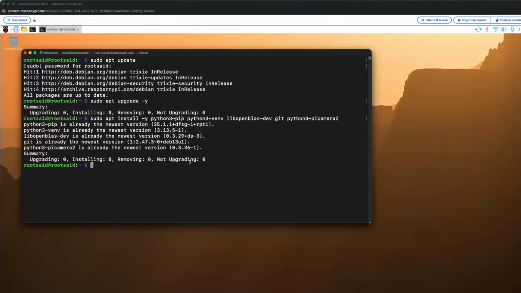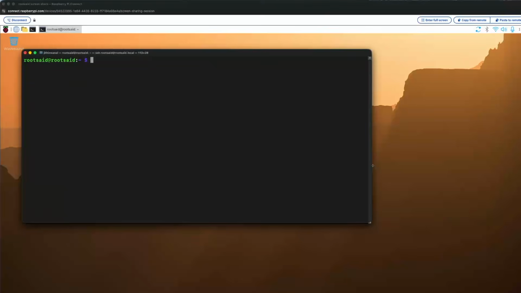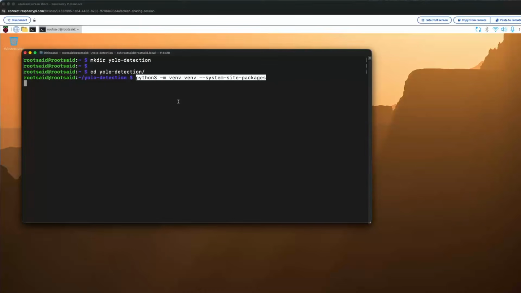Now we can set up our project folder. Let's create a folder called yolo-detection and move inside that directory. And inside this directory, we will be creating a virtual environment. But why are we doing this? On your Raspberry Pi OS, if you try to pip install something directly, you will actually get an error. It will say something like externally-managed-environment. So basically the system is protecting itself from random installations. So we create this virtual environment to keep everything separate.